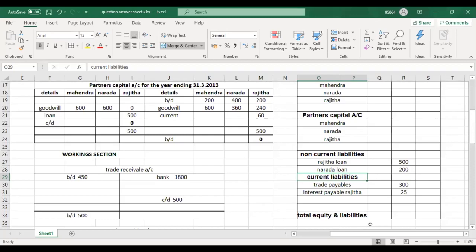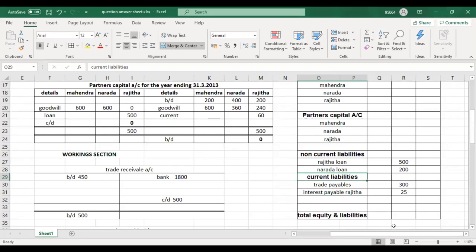Now let's say in non-current liabilities, in the question, rather than 5%, they have given a 2% loan from Narada. Then what is the interest rate you should follow? 2%. Good, 2%. Go with the question's interest rate. If the question doesn't say anything, then refer to the Partnership Ordinance. The Partnership Ordinance is plan B. Plan A is the question. Follow everything in the question. If they haven't given anything in the question, then go for the ordinance.